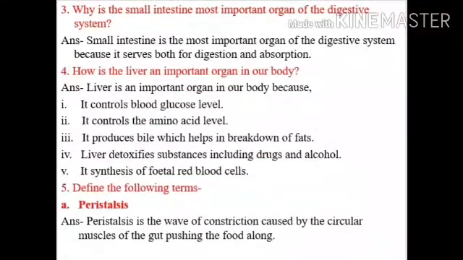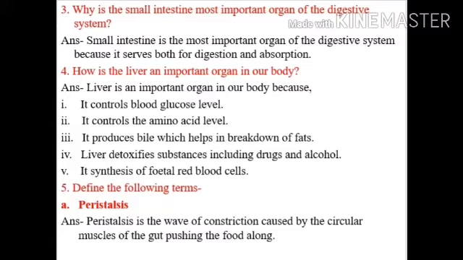Question number 3. Why is the small intestine most important organ of the digestive system? Answer is small intestine is the most important organ of the digestive system because it serves both for digestion and absorption. Question number 4. How is the liver an important organ in our body?